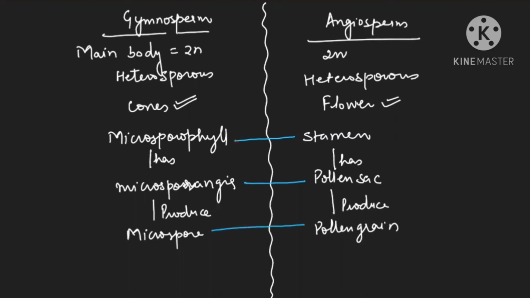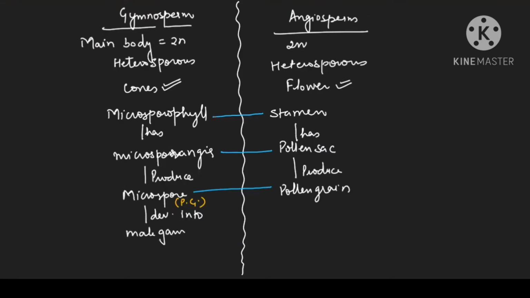But this pollen grain term we use in the gymnosperm also. Is it clear? We will say microspore develops into male gametophyte. And here we will say pollen grain is maturing. Pollen grain develops to form male gametophyte, which again we call by the term pollen grain only, which is male gametophyte. Clear? We call it male gametophyte.